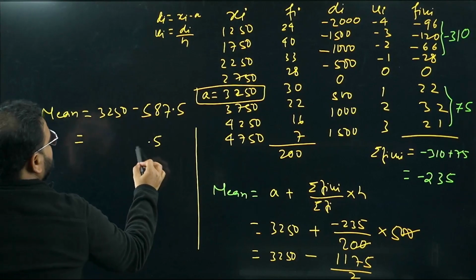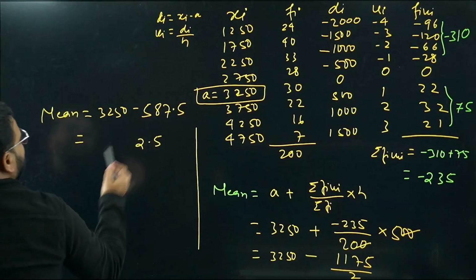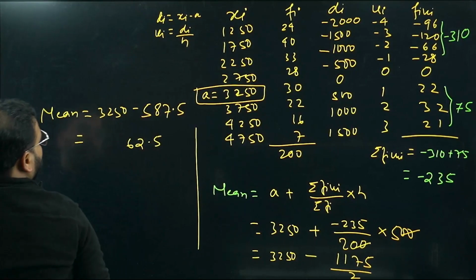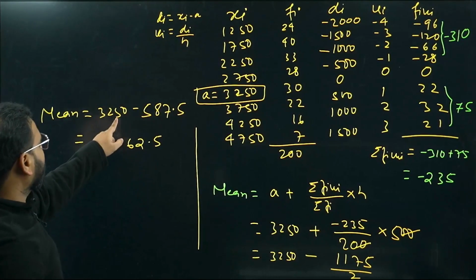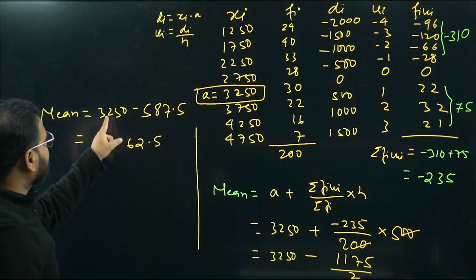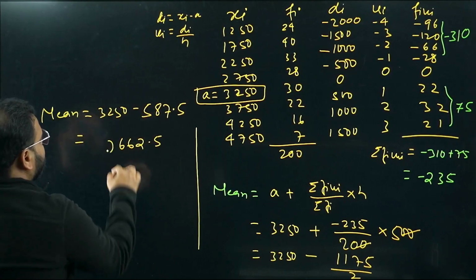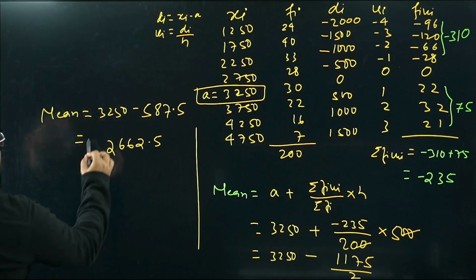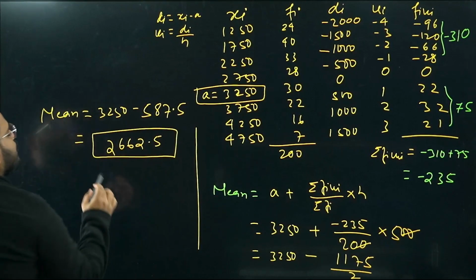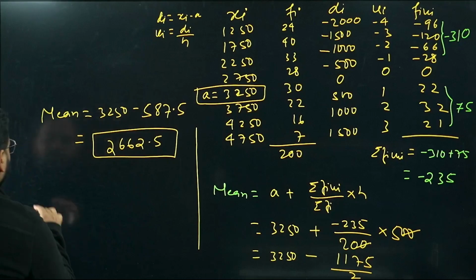9 minus 7 is 2, sir. 4 minus 8, 14 minus 8 is 6, okay. 14 minus 8, no, this is going to be 4, right? 14 minus 8, so 6. We have here this as 11. 11 minus 5 will be 6 again. This is going to be 2. So my mean is coming as 2662.5. This is going to be what, bacha?